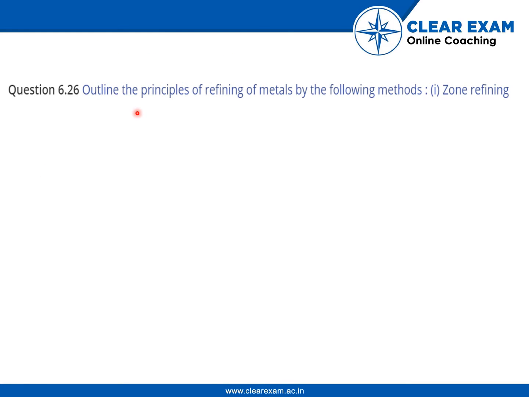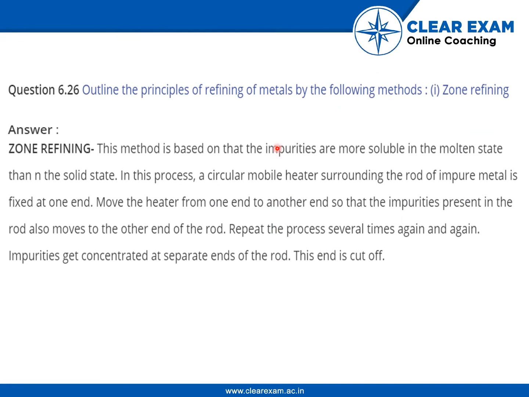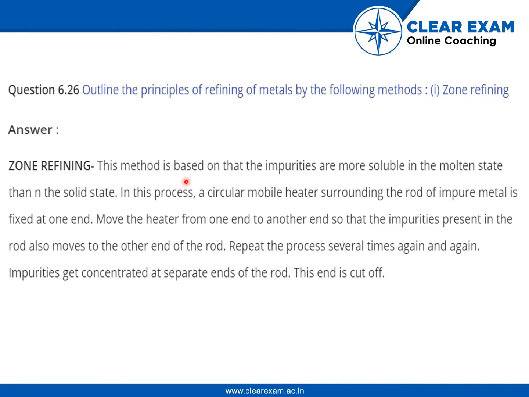Question is to outline the principles of refining of metals by the following methods. So first we have to define zone refining. Zone refining is a method based on the principle that impurities are more soluble in the molten state than in the solid state.